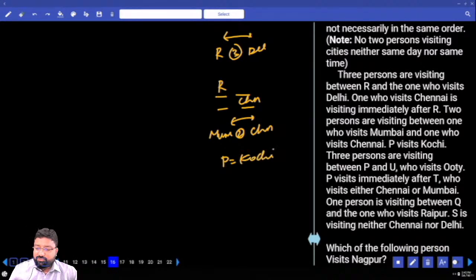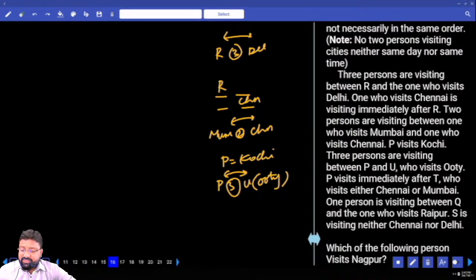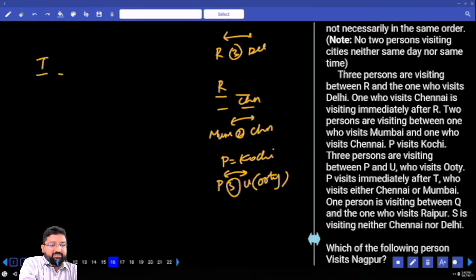Three persons are visiting between P and U. U visits Ooty. P visits immediately after T. Okay, P visits immediately after T.